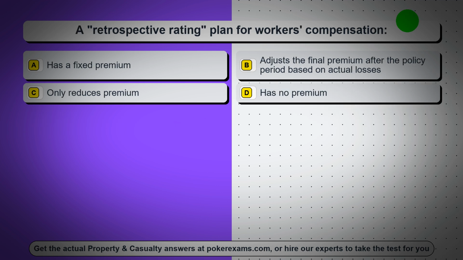Question 79. A retrospective rating plan for workers' compensation. Option A, has a fixed premium.